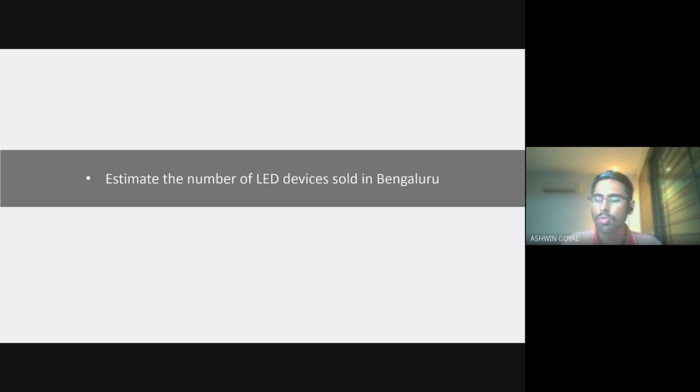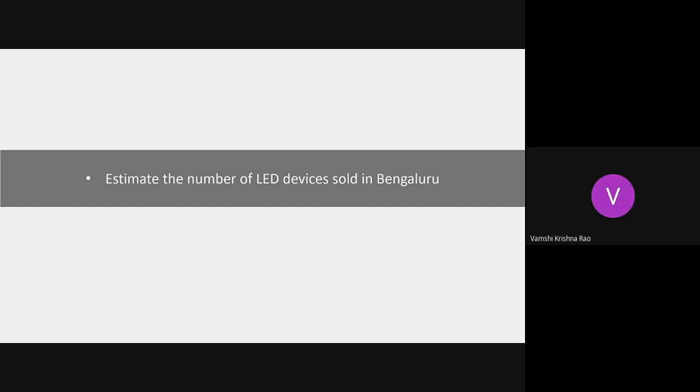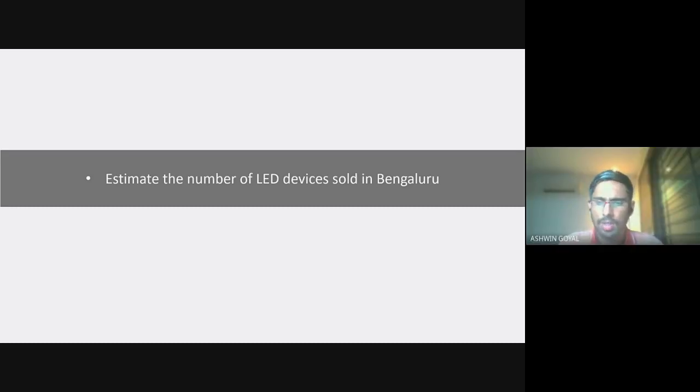Even schools. What would schools come under? That would come under the commercial purpose. Schools and colleges also require lots of LED devices, right? What about street lights? Does it come under domestic or commercial? Commercial. Precisely. The municipal corporation or the government buys these street lights, probably at a subsidized rate.